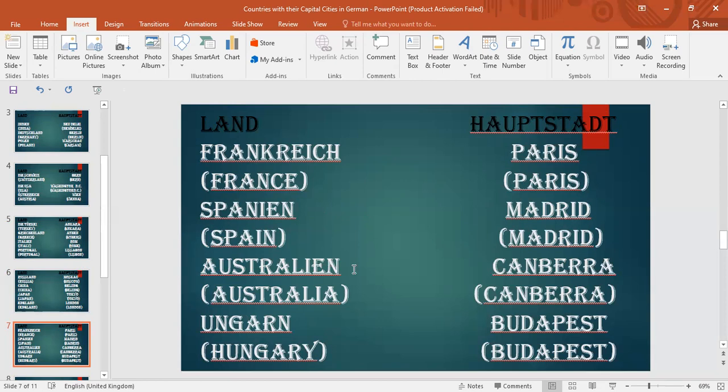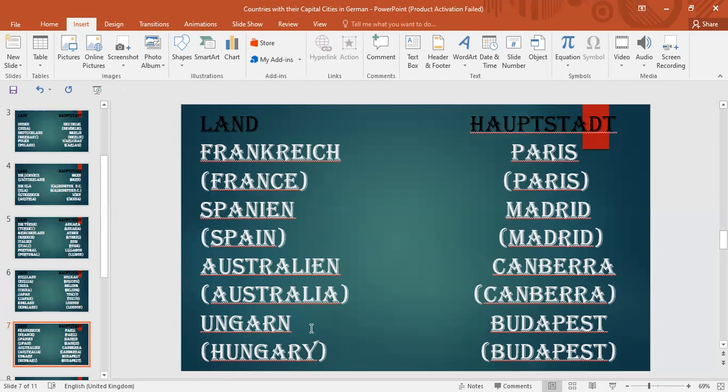So the next country we have is Australien. You can pronounce it either way. And in English it is Australia. And its capital city in German and in English is the same. That is Canberra.